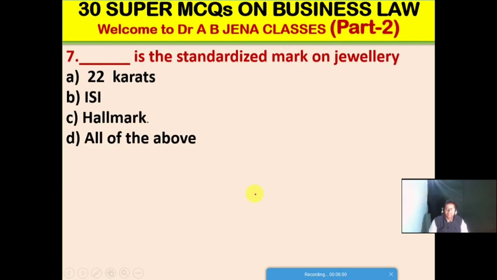Next MCQ: which is the standardized mark of jewelry? A, 22 carats; B, ISI; C, hallmark; D, all the above. Friends, so C is the right option for this MCQ. C, hallmark is the standardized mark on jewelry.